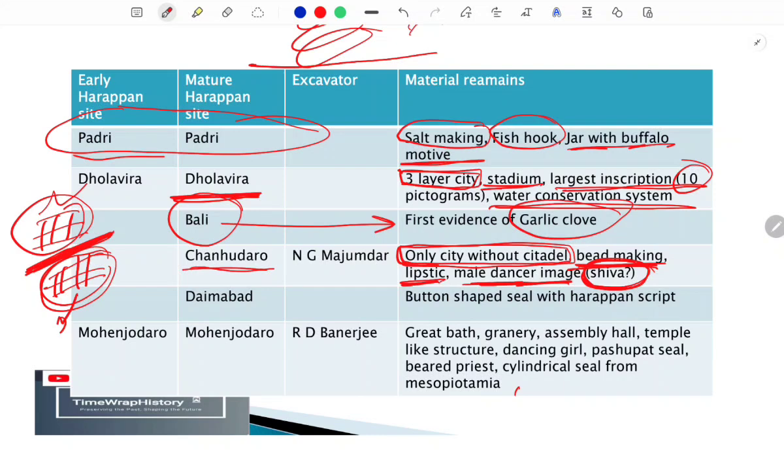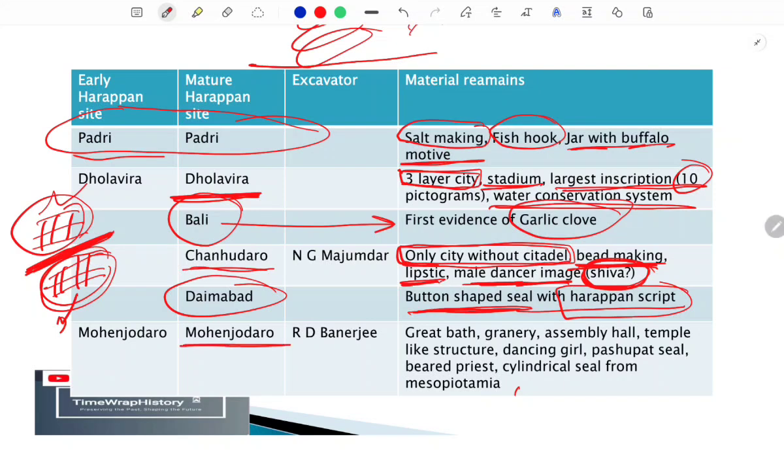So later on, just remember that the Pashupati seal was actually excavated from Mohenjo-daro. Okay. Next city is Damabad, and Damabad has that button-shaped seal, which was a special type of seal. Okay, so it has been identified with the Harappan script, and this seal had Harappan script, so we associate that culture of Damabad with the Harappan civilization.